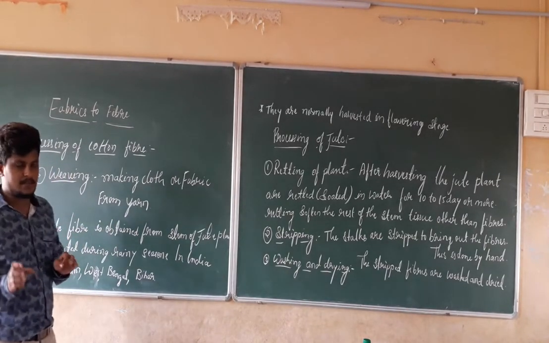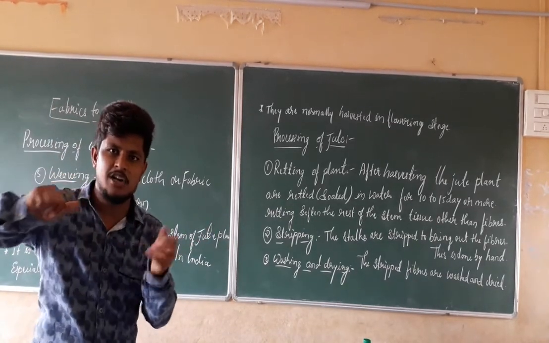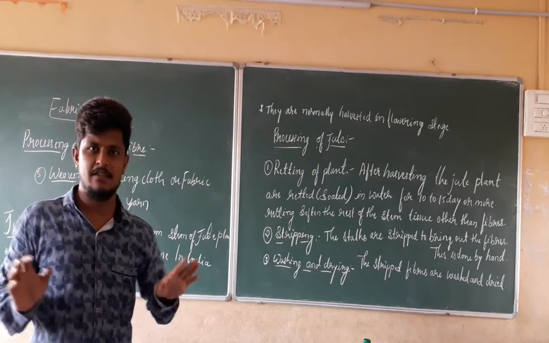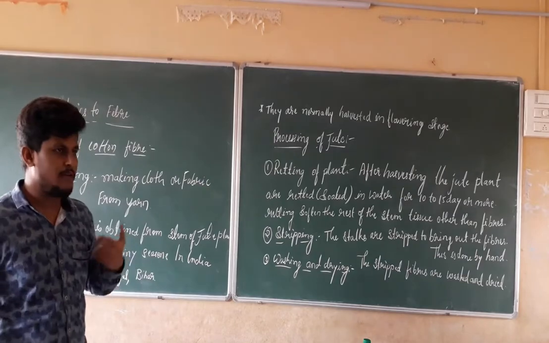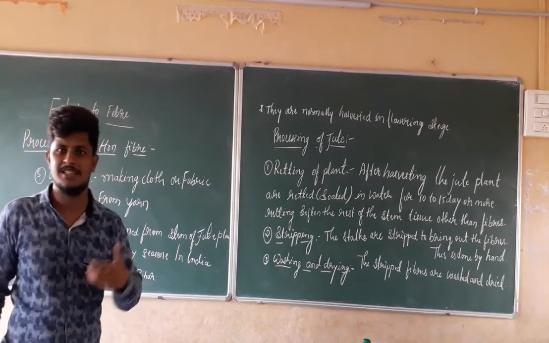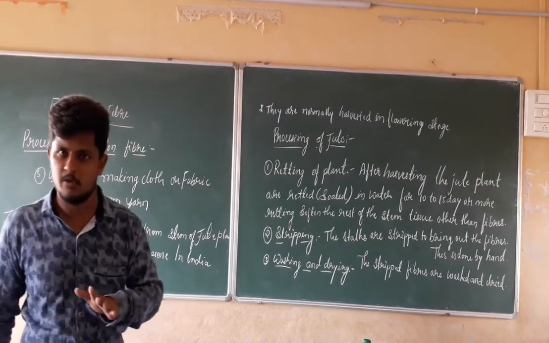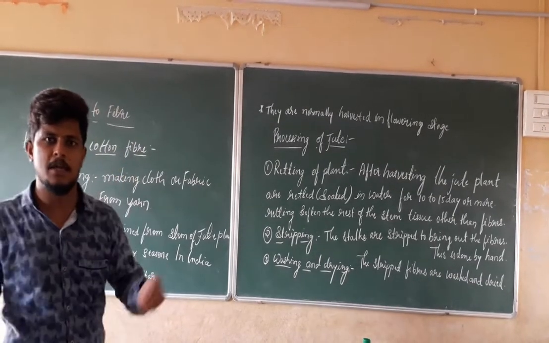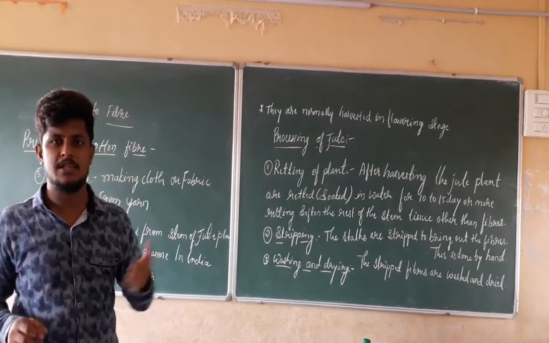Weaving is nothing but making the cloth or fabric from the yarn or thread. Making the clothing material from the yarn or thread is the main purpose of weaving. How it is done? What is the procedure required for doing the weaving? We are going to discuss in the next section, both weaving as well as knitting, and how those two things are useful for making clothing or fabric material using the thread or the yarn.